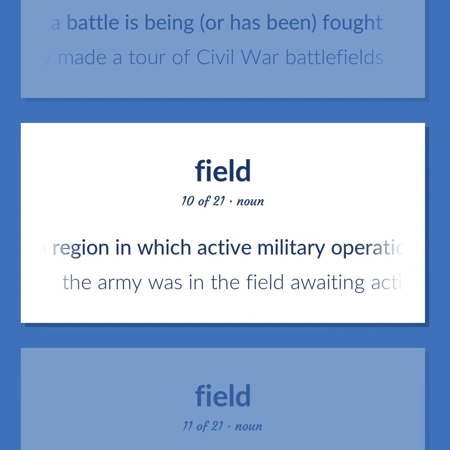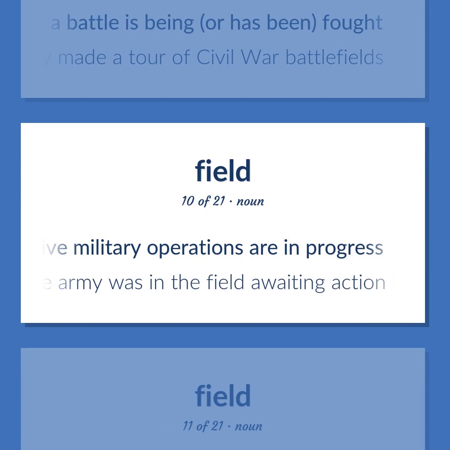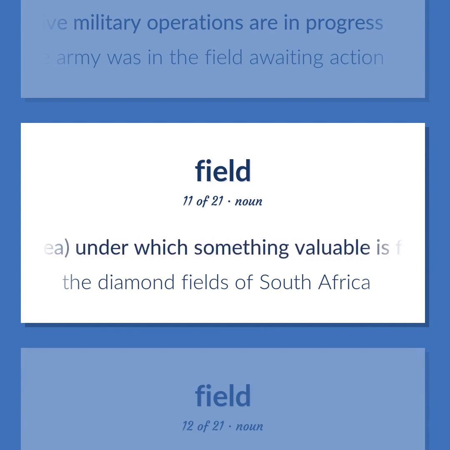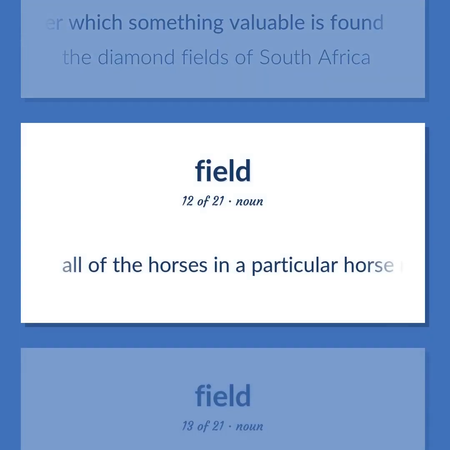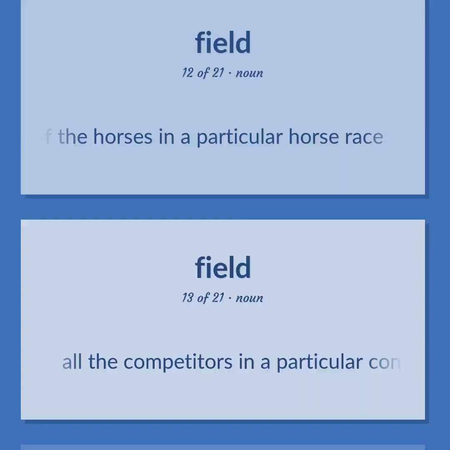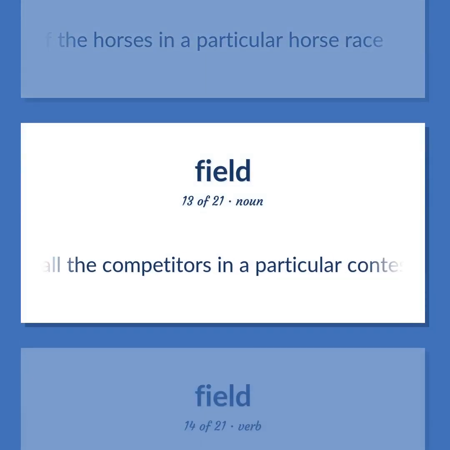A region in which active military operations are in progress. The army was in the field awaiting action. A geographic region, land or sea, under which something valuable is found. The diamond fields of South Africa. All of the horses in a particular horse race. All the competitors in a particular contest or sporting event.